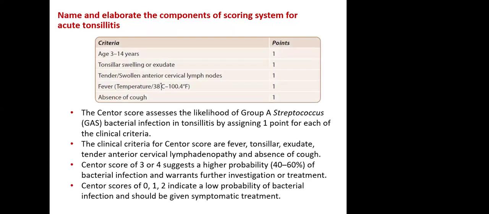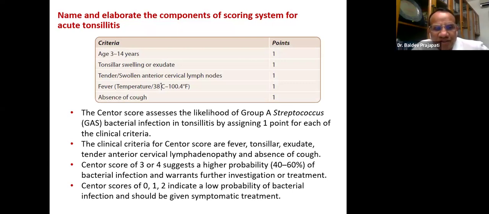Back ISAC score. Please remember this one. This is called the Centor criteria or Centor score. And age 3 to 14 years, 1 point. Every criterion has 1 point: tonsillar swelling or exudate, tender or swollen anterior cervical lymph node, fever greater than 100.4, and no cough. Please remember, this is very important, absence of cough.